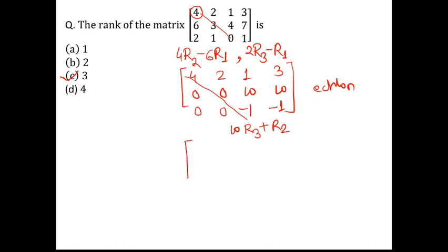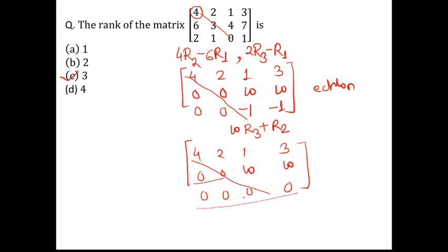So what it gives you is 4 2 1 3, 0 0 10 10, and then 0 0, this is 0, this is also 0. So you can see the number of zeros are in increasing order. Here we have 2 zeros, here we have 4 zeros. So this is in the Euclidean form. So that's why as per the correct definition, the rank of this matrix must be 2. Okay, so option number B is correct.